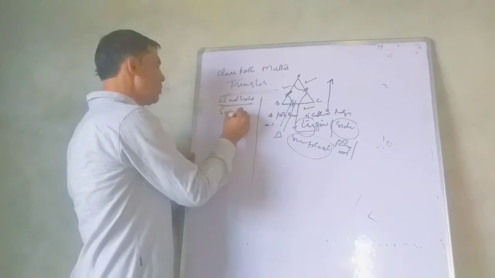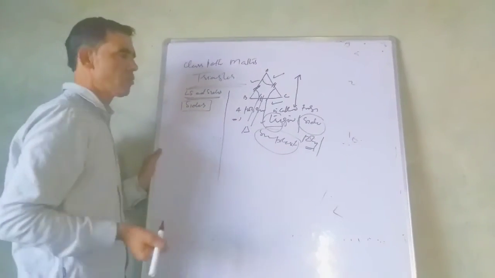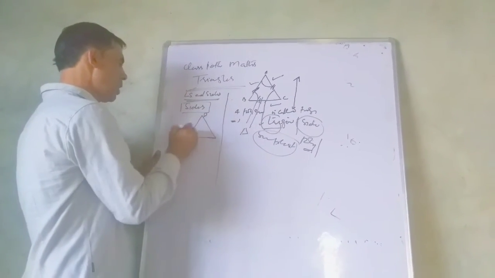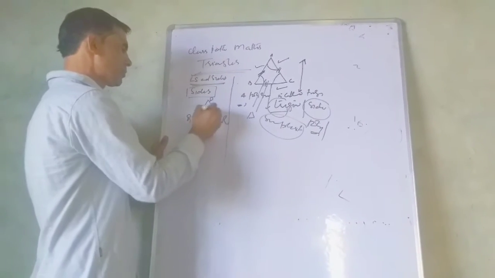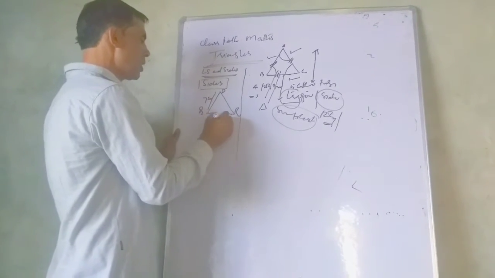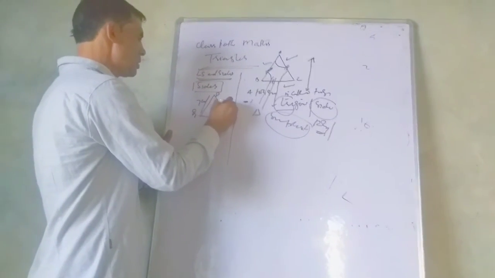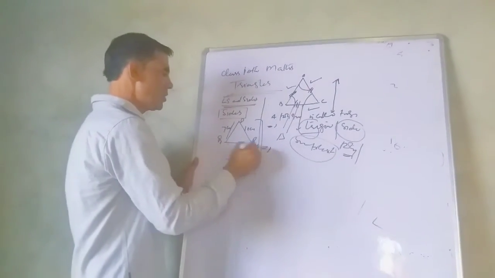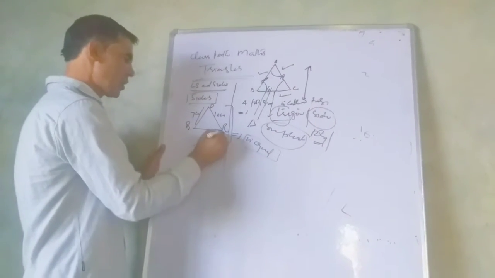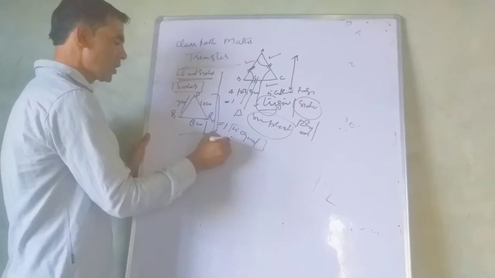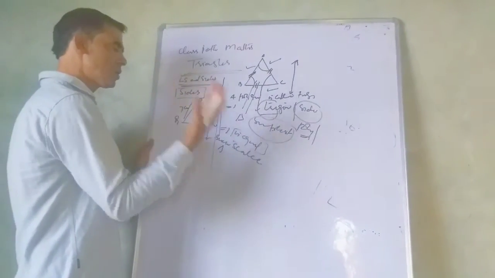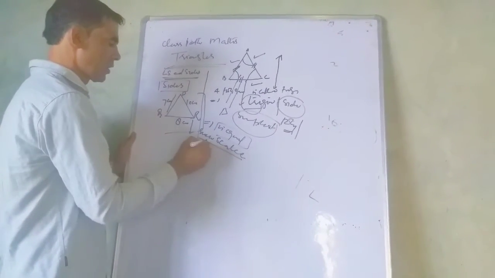First of all, you need to know how triangles are classified on the basis of sides. For example, PQR is a triangle and side PQ is 7 centimeter, QR is 8 centimeter, and this is 10 centimeter. No side in this triangle is equal. All three sides are different, and such a triangle is called a scalene triangle. Remember, a triangle having all three sides different is called a scalene triangle.